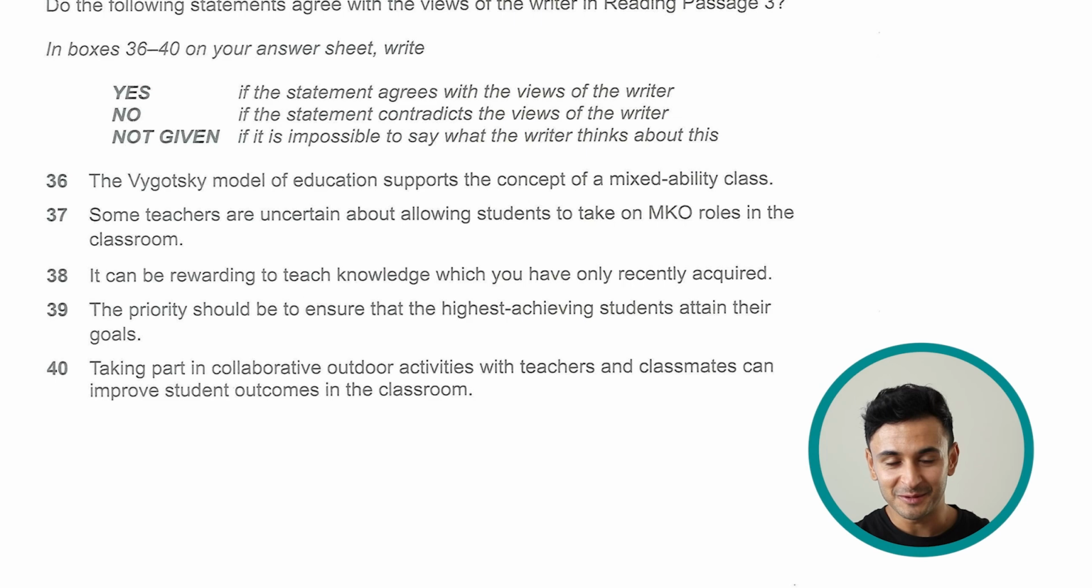This is the very last question of reading passage number 3, so they had to make it difficult. And I wouldn't blame you if you actually got it wrong. It's very tricky, and you have to pay attention to the really subtle detail here with these true, false, not given. So is going on a hike or a collaborative outdoor activity, which is the same as a hike, for the teacher and the classmates. What the writer is saying in the last paragraph, he does that with his students.